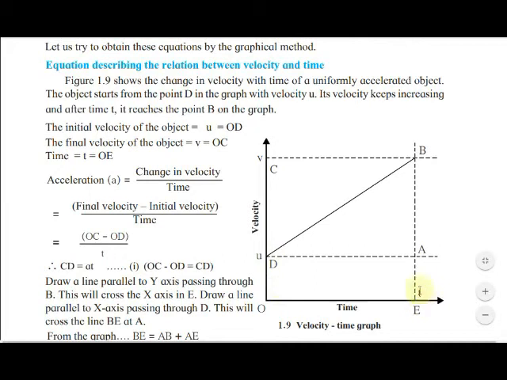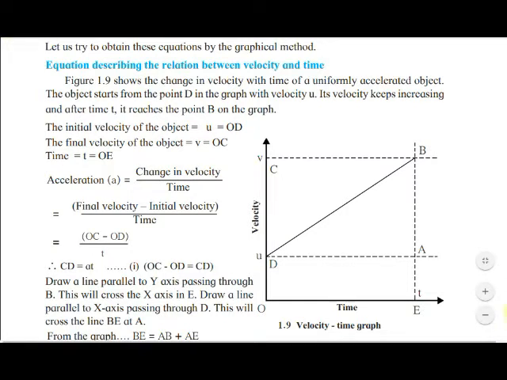DOEB, this is the quadrangle: 1, 2, 3, and this is DB, 4. Understood? So this quadrangle is given here. Velocity and time we have seen.